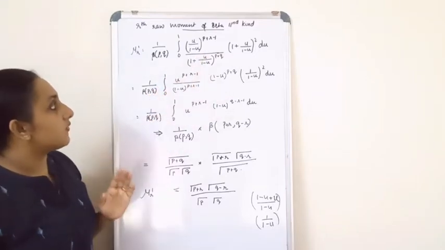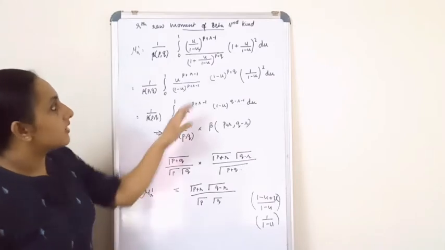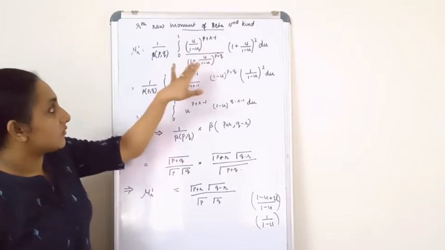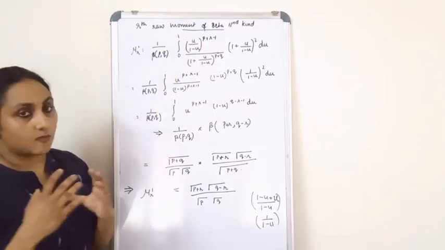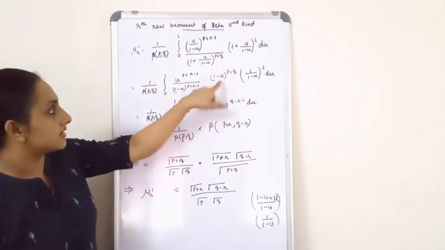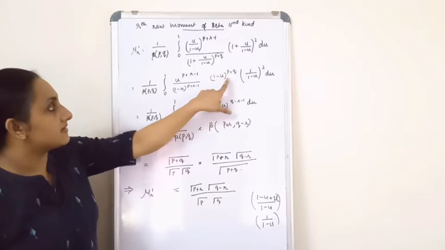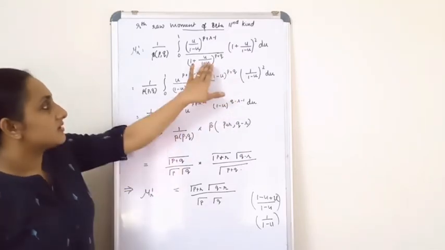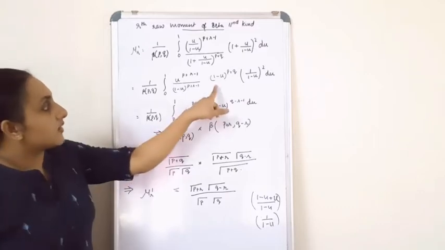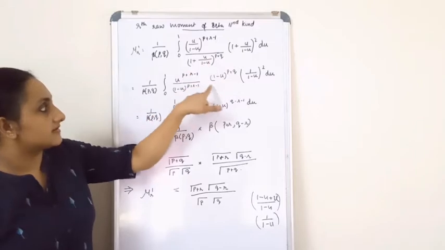So there you get 1 by (1 minus u) the whole raised to pq. Okay, so this is the denominator, something divided by 1 by the denominator, that is what you will get. So when you take it to the numerator, now you have (1 minus u) raised to p plus q. Just work this out and you will get the answer as (1 minus u) raised to p plus q. So your denominator is now here as the numerator.